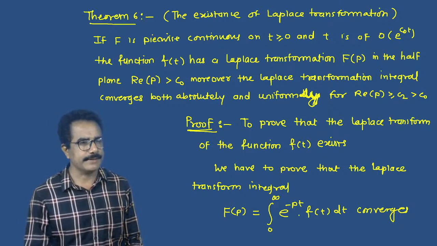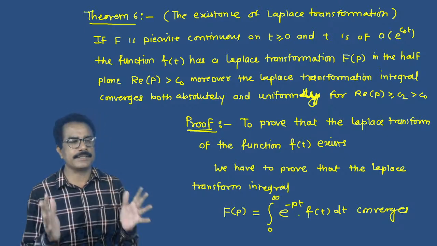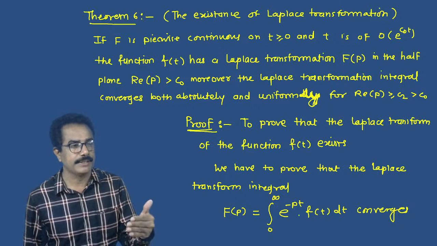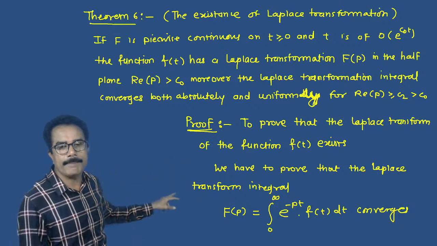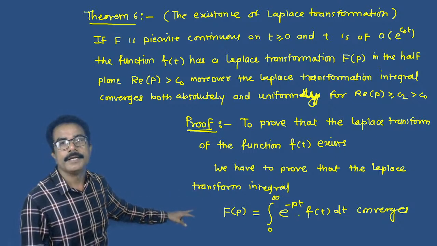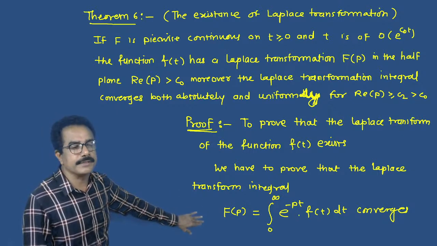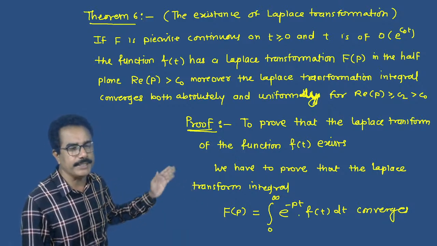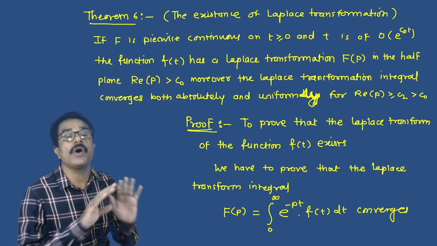Okay, see this. Now, to prove the Laplace transformation of the function f of t exists, we have to prove that the integral capital F of p equals integral from 0 to infinity e raised to minus pt into f of t dt converges.